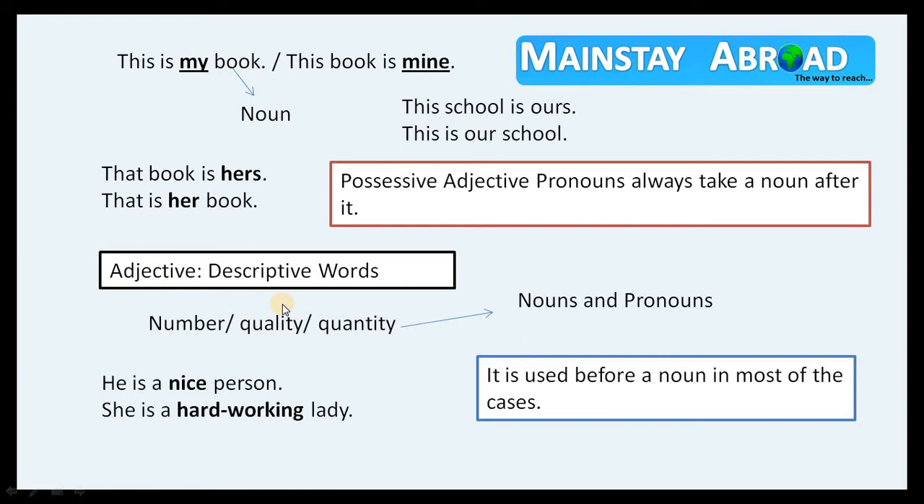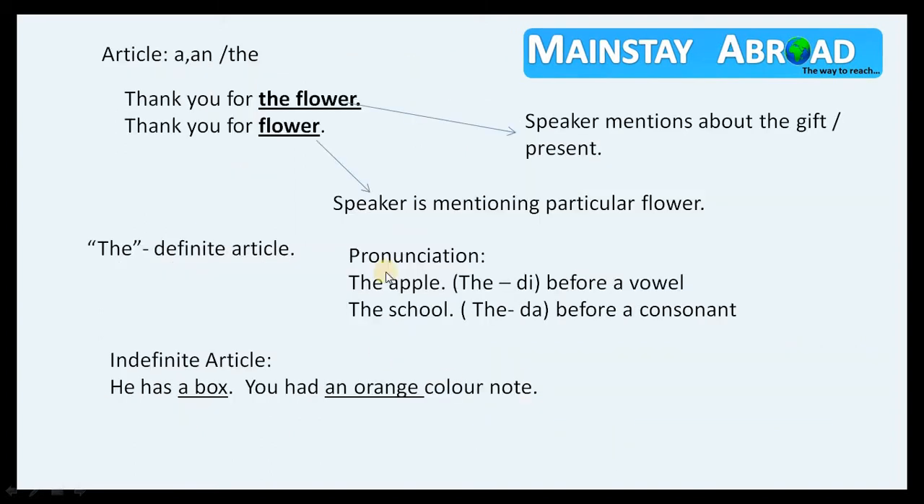Let's talk about adjective. It's a descriptive word. It describes the number, quality, and quantity of nouns and pronouns. He is a nice person. She is a hard-working lady. So nice and hard-working are qualities of the person and lady. So here we are talking about a kind of description, and we are indicating the quality of this person and lady. So it is used before a noun in most cases, and after a verb. So that is the use of adjective.